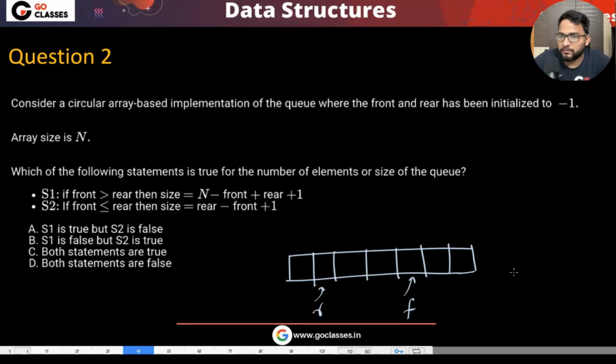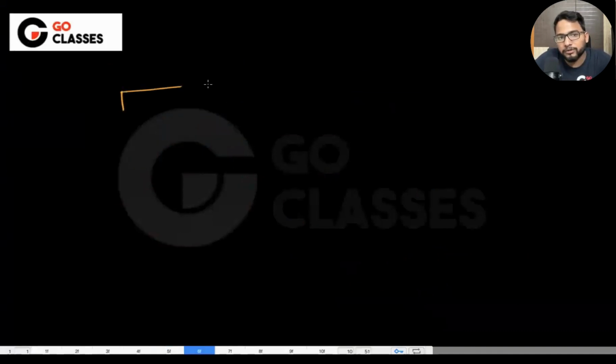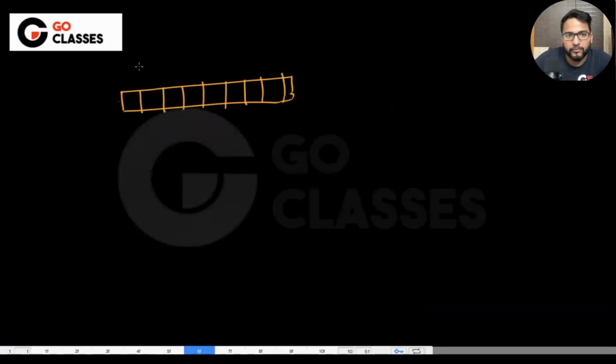Front to rear. Yeah. So basically, I think the elements will be from front to rear. So we can quickly check it. Okay. So suppose that you are initializing front and rear to be -1.